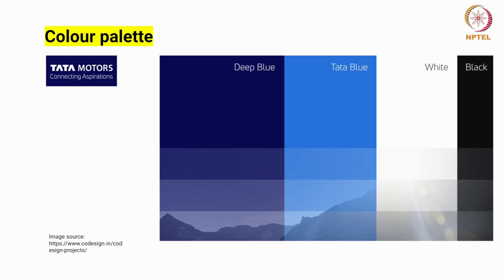Next comes the color. This is another element where colors play an important role, and as we discussed previously, colors bring out emotion in an individual, and choosing a specific set of colors to represent a brand is very important. Blue is always associated with trust and confidence, and this is where they have purposely used the concept of color theory and how it plays with our emotions. They also come with different naming: deep blue, Tata blue, white and black, which creates a good correlation and a strong depiction of the brand.